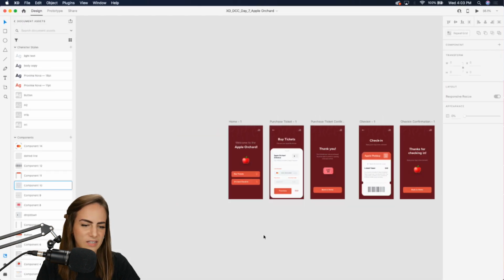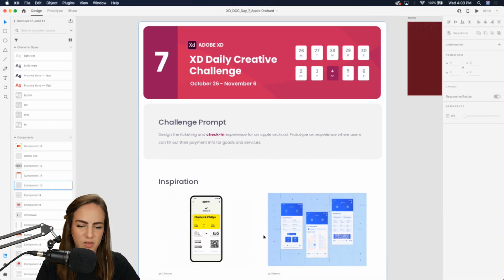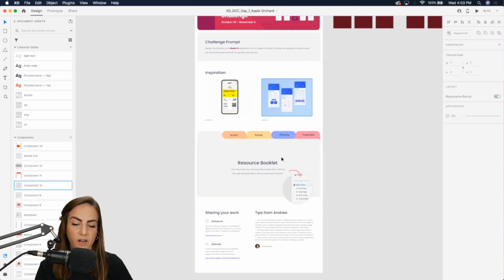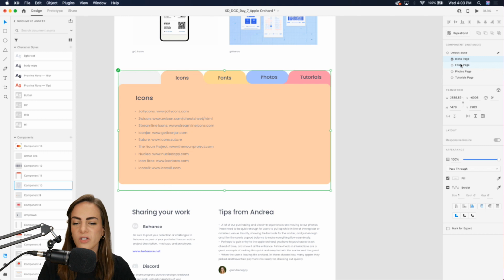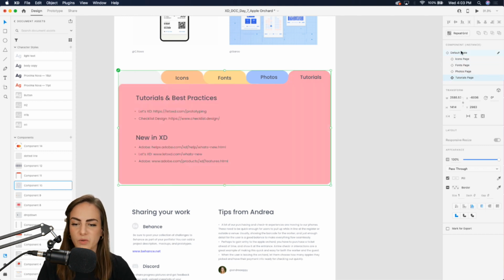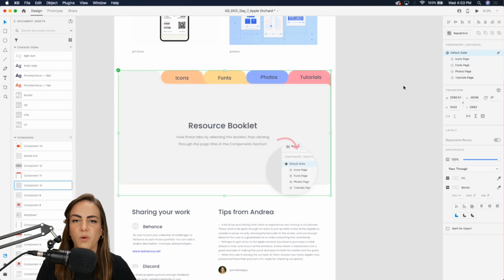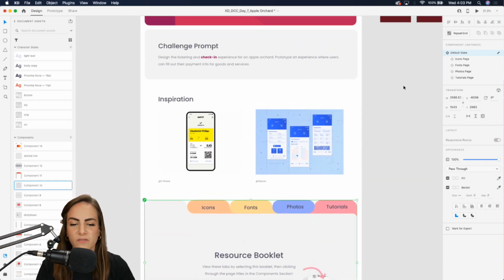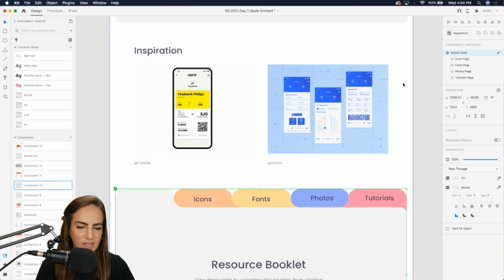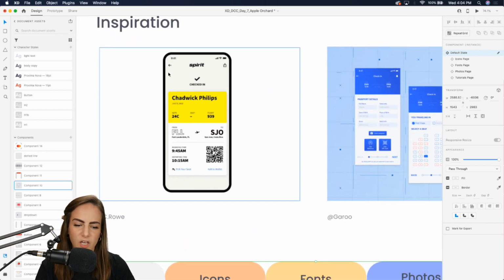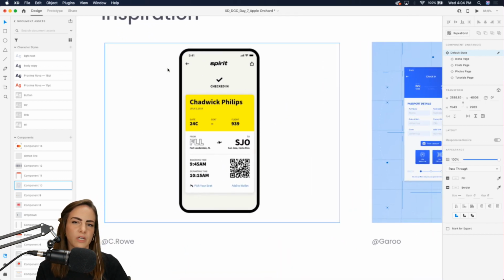All right. So scrolling on over here, this is the starter file. As always, you can hop through the resource booklet, hop through some of those tabs if you want to see some places where I find some of my favorite resources like icons and stuff. And yeah, some inspiration. So for this, since we're doing ticketing check-in, I think a lot of great inspiration for this really comes from airlines.